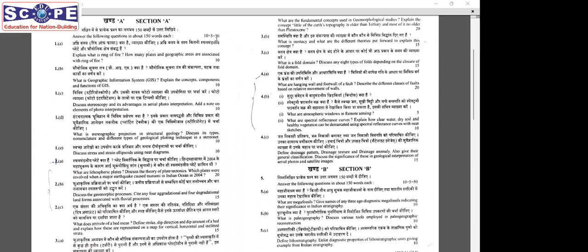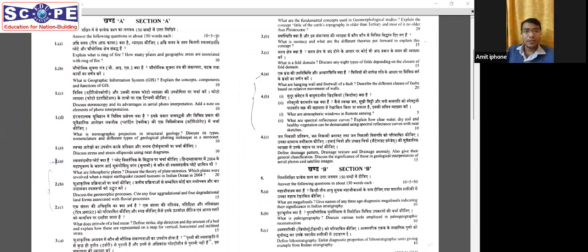Hello, sir. Last week we got this latest question paper for geology, and we discussed. Me and Jigyasu sir, both of us discussed the paper, and we analyzed the trends, how the paper has gone, the changes it has gone through over the previous years. There has not been much change in a few aspects, and there has been change in some aspects.